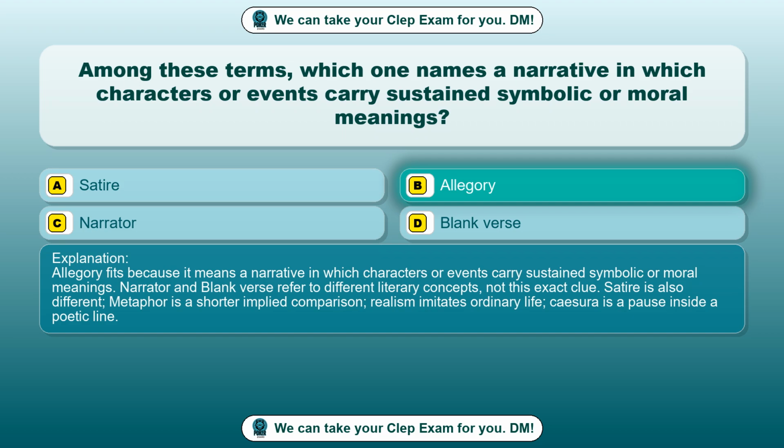Narrator and blank verse refer to different literary concepts, not this exact clue. Satire is also different. Metaphor is a shorter implied comparison. Realism imitates ordinary life. Caesura is a pause inside a poetic line.